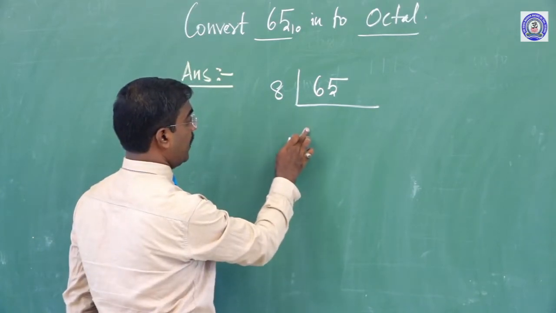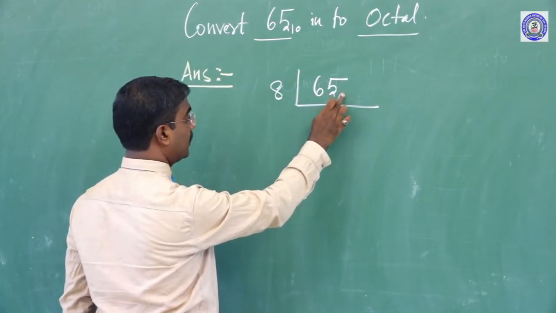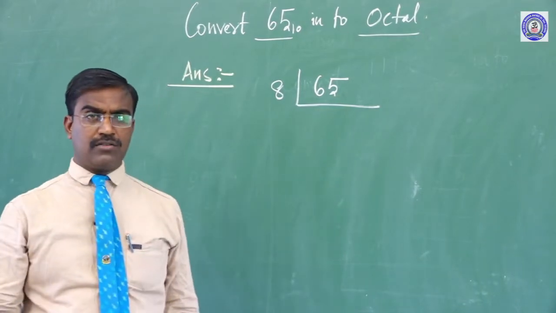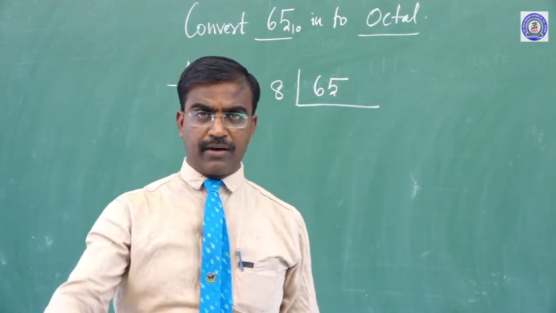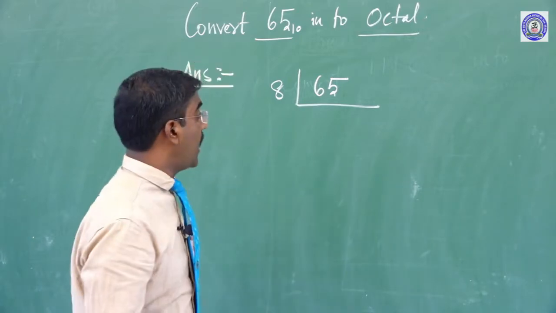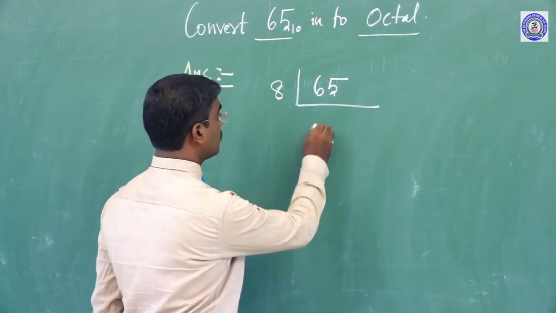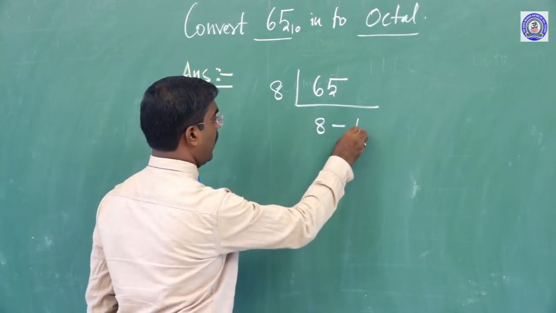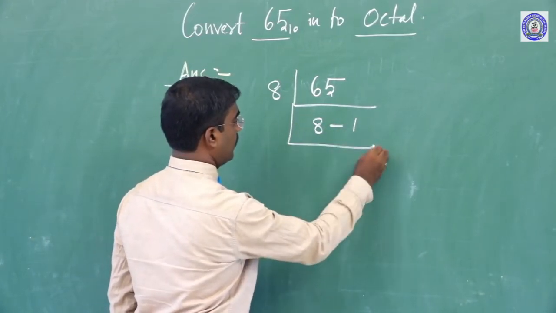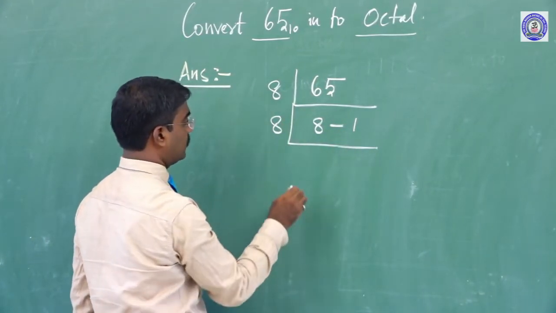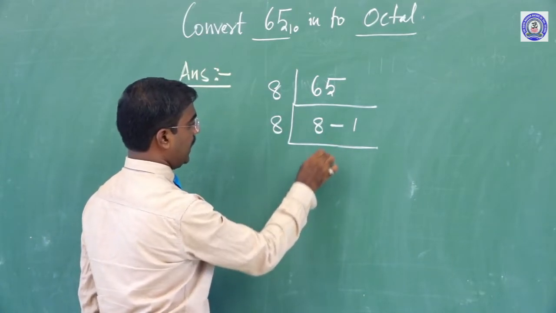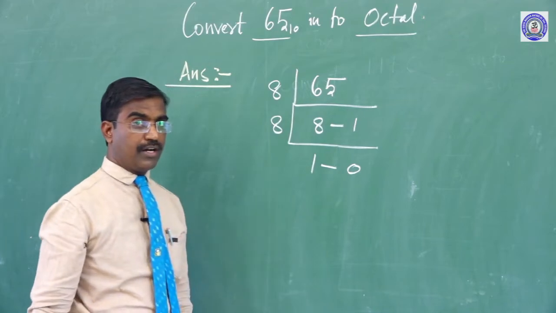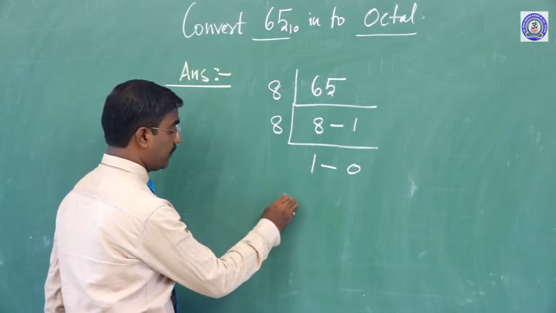Now how many 8s are there in 65? 1 8 is 8, 2 8s are 16, as usual going on, 8 8s are 64, the remainder is 1. Next again, 8 1 is 8, the remainder is 0. Clear, children? Now listen.